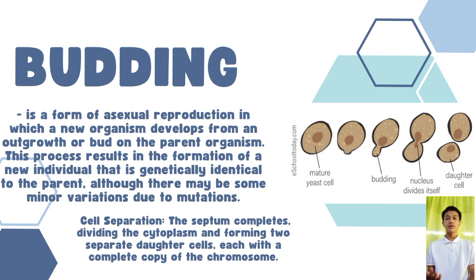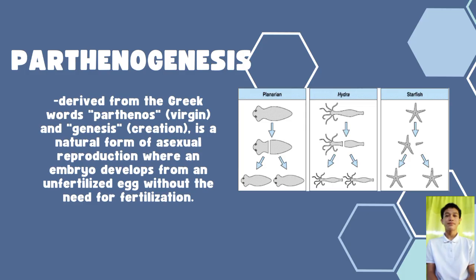Budding. Budding is a form of asexual reproduction in which a new organism develops from an outgrowth or bud on the parent organism. This process results in the formation of a new individual that is genetically identical to the parent, although there may be some minor variation due to mutation. The fourth method of asexual reproduction is parthenogenesis. Most animals that procreate through parthenogenesis are small invertebrates such as bees, wasps, ants, and aphids.